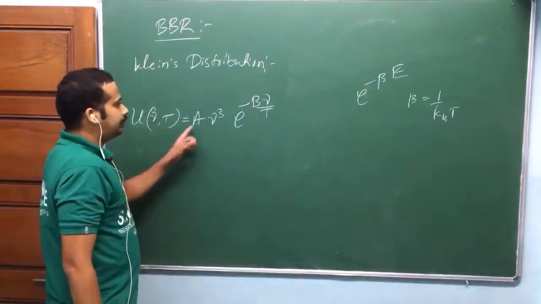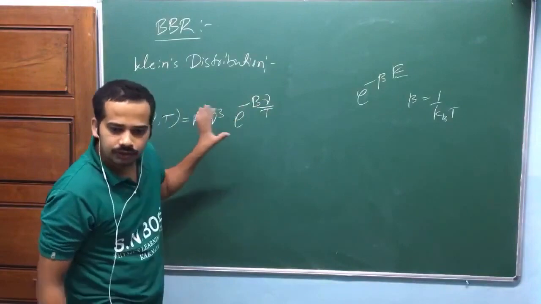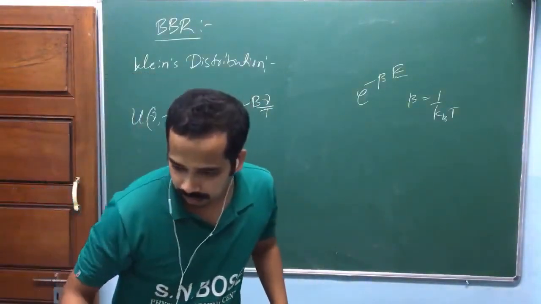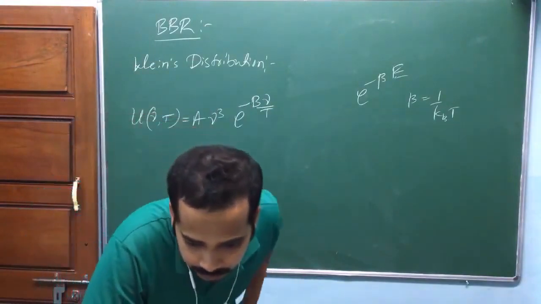Where A and b are constants. This fits most part of the curve. Wait a second, I have some questions here.